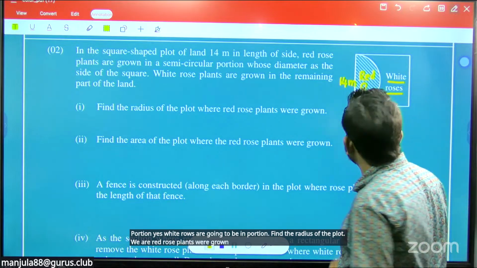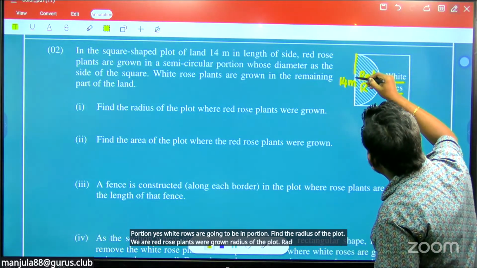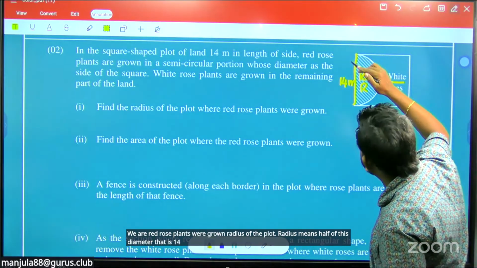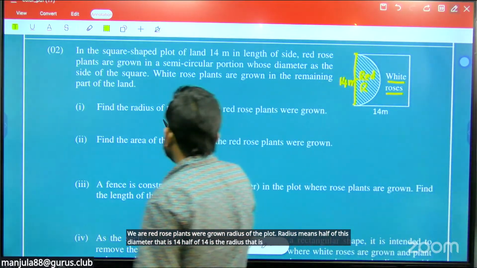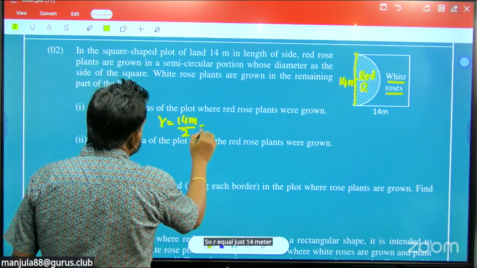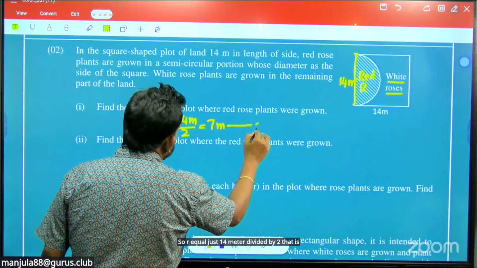Radius of the plot. Radius means half of the diameter, that is 14. Half of 14 is the radius, that is 7 meters. So r equals 14 meters divided by 2, that is 7 meters. You have 1 mark.